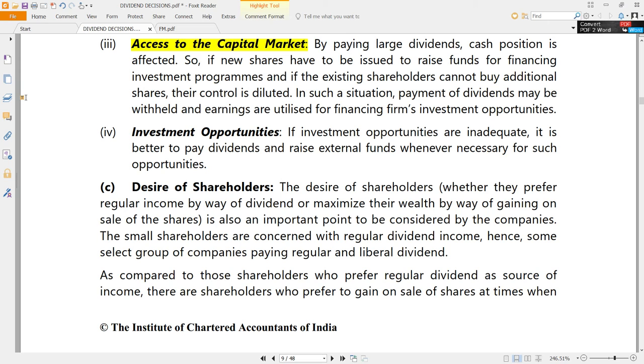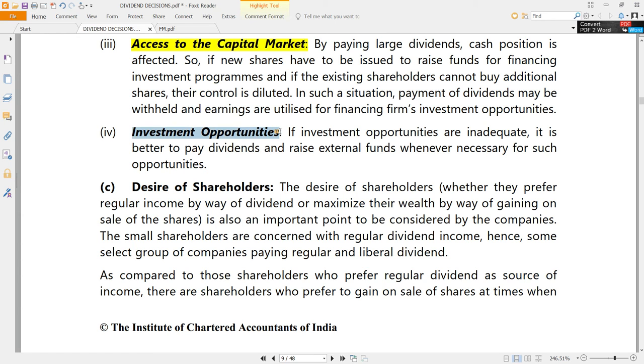How difficult it is to go for an IPO. It's not that easy. So for many companies, access to capital markets is very limited. So better is what? Better to retain rather than distribute dividends, so that you don't have to run for capital markets for the future requirements of capital. You can use your own earnings, internal earnings, for the purpose of growth.